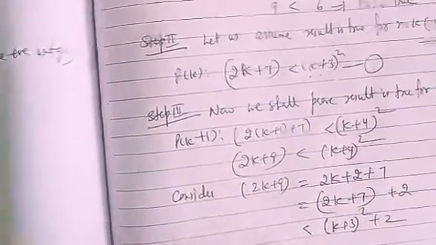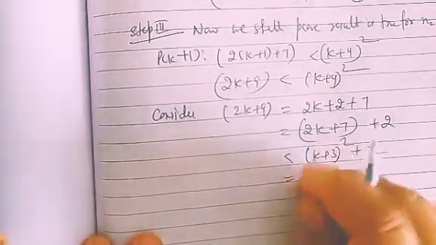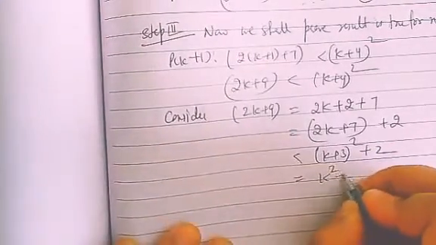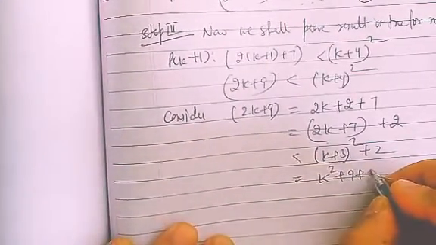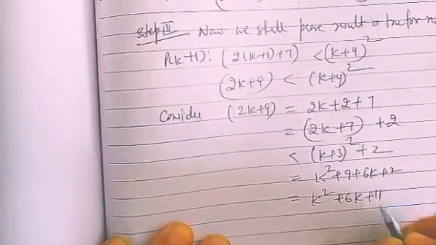So again, the same thing. As I'm just solving it, it's better I continue with the equal to sign, okay? Continue with the equal to sign. So it's k square plus 9 plus 6k plus 2. So it becomes k square plus 6k plus 11, okay?